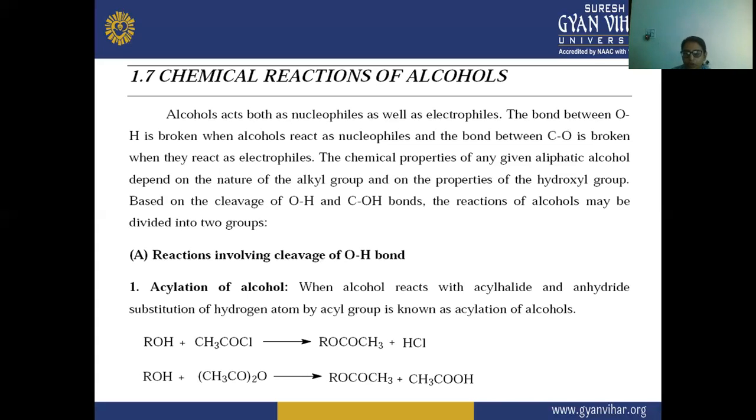This substitution of the hydrogen of the alcohol by the acyl group is known as the acylation of alcohol.